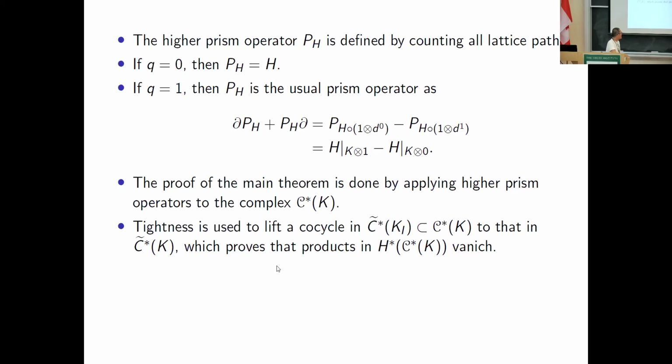And actually, the tightness of K is only used to lift a cocycle in K_I to K. So the tightness is only used in the first step of the induction. The induction goes by using this PH, so tightness isn't used in the further steps of the induction. All right, that's all. Thanks.